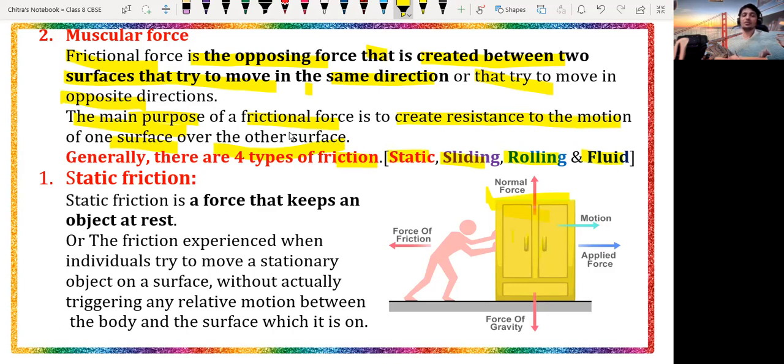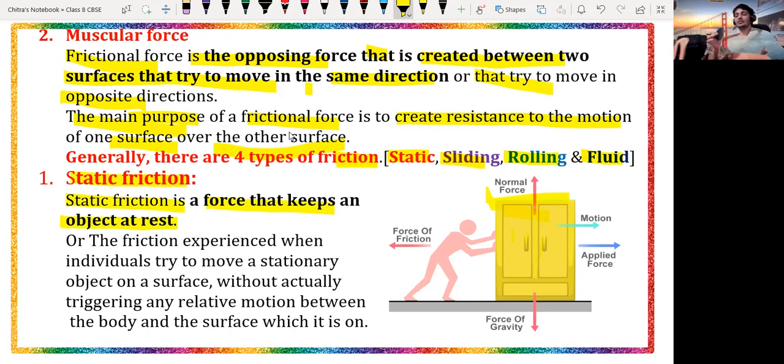Let's discuss the static force. Static force is that particular force which resists motion. If you are applying any force on an object and that object applies force against you in order to remain at rest only, that particular force is called, beta, the static force. Let's discuss from the notes now. Static friction is the force that keeps an object at rest.